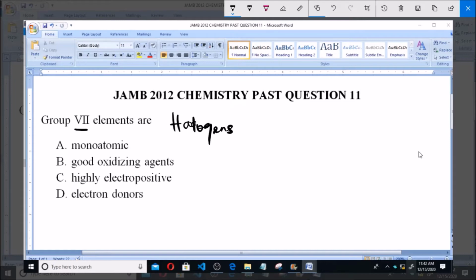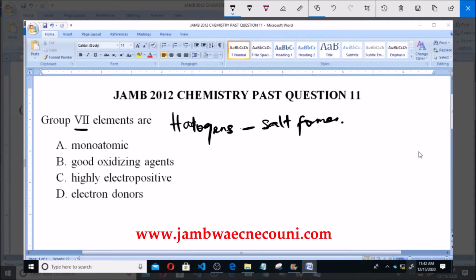They are called the halogens because we refer to them as salt formers. Basically, these group 7 elements do not occur in the free state. They usually occur as salts, that is, attached to other elements to form salts. So the only way you find them in nature is in combined states, and that shows that these group 7 elements are actually very reactive.